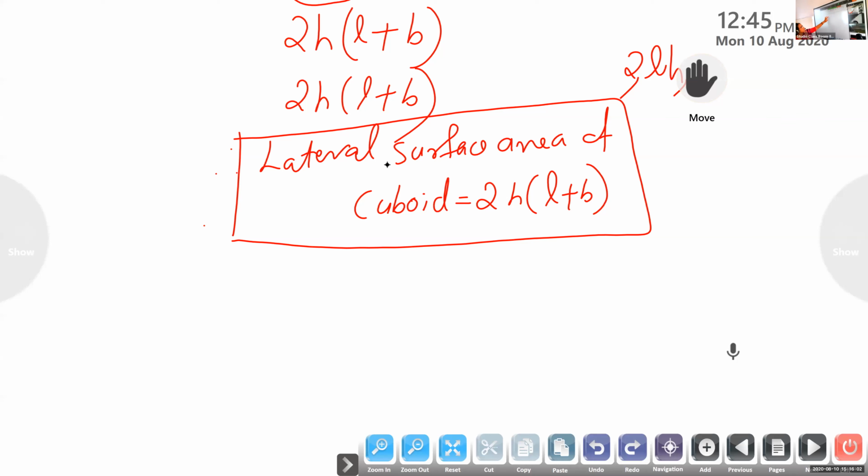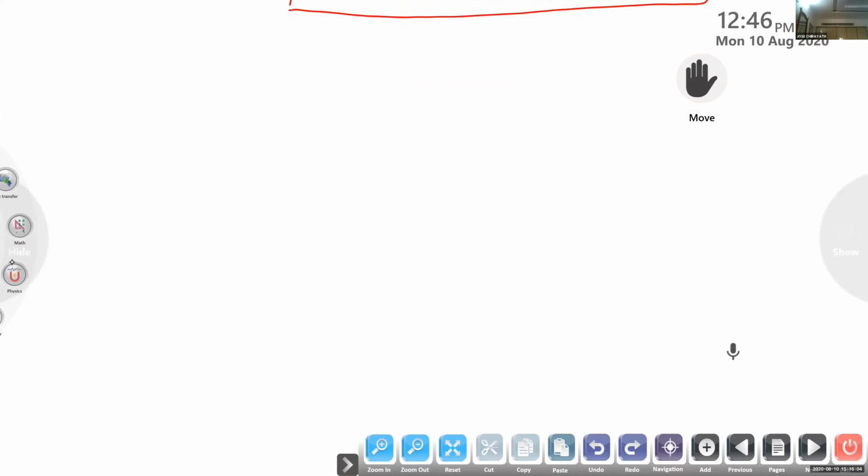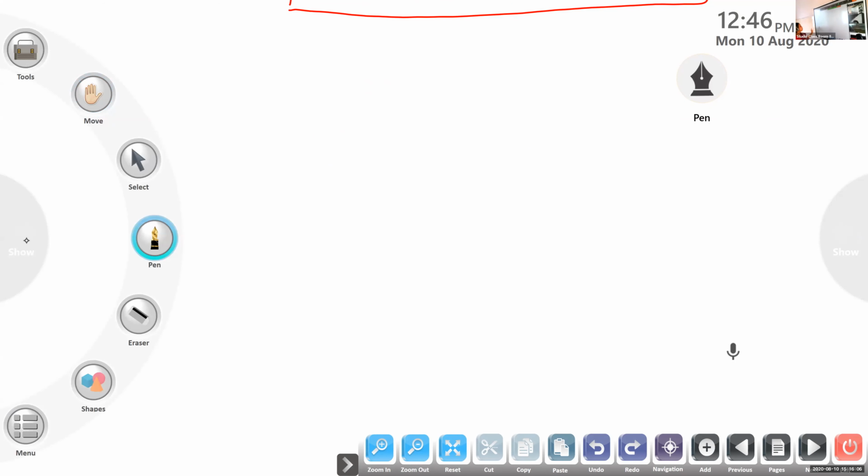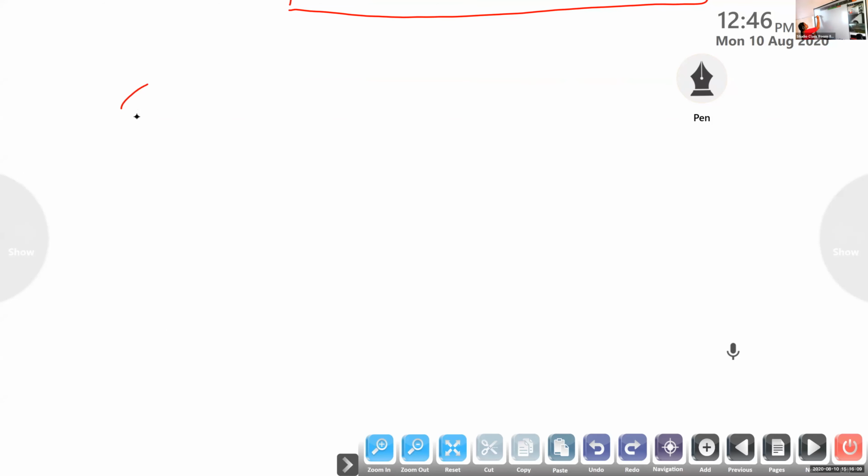Total surface area of cuboid. Give heading: total surface area of cuboid, TSA.